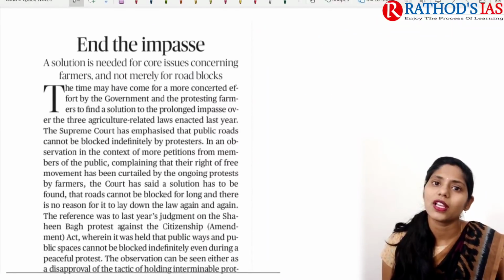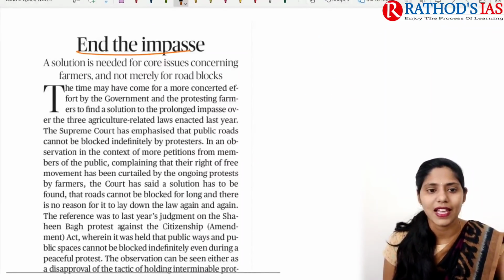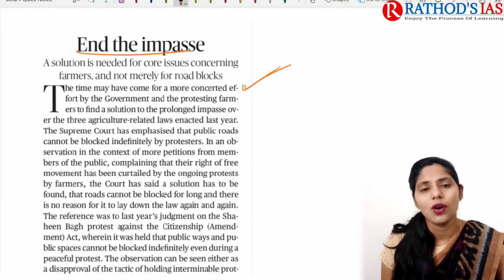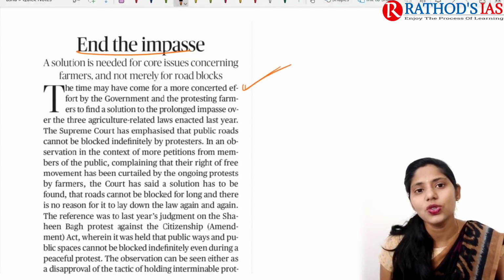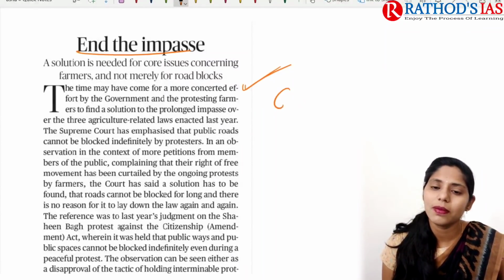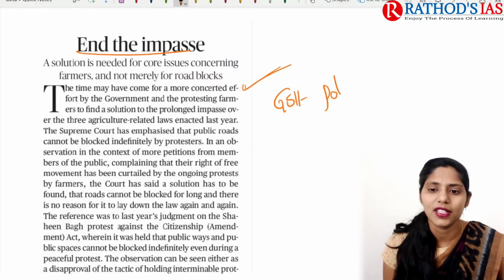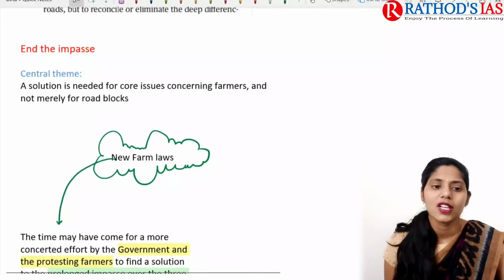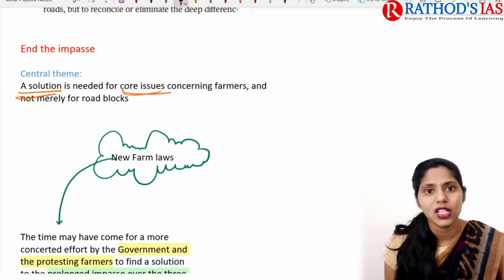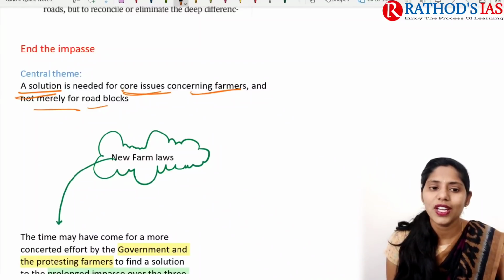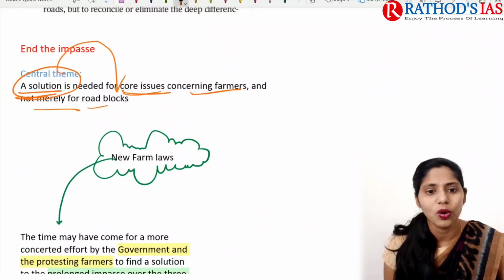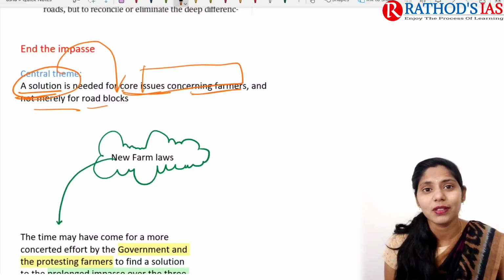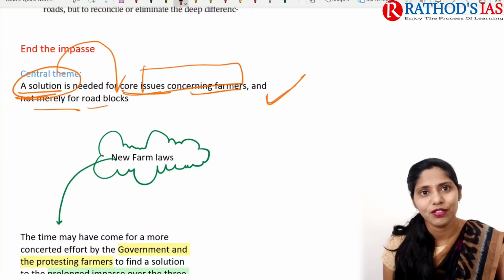And now let us move on to the next topic. The title says "End the impasse". It is mainly talking about the farmers' protest regarding the new farm bills. This article will be important for our GS paper 2 under polity. So now let us talk about this topic in great detail. If you see the central theme, it says that a solution is needed for the core issues concerning farmers and not merely for roadblocks. So we need a solution not just for the roadblocks, but for the issues which are faced by farmers. This is the thing it is mainly focusing on.